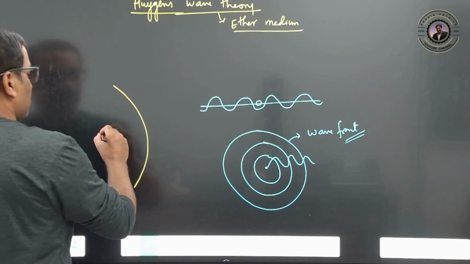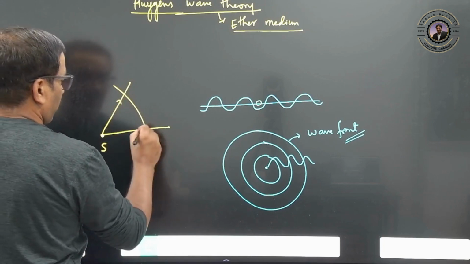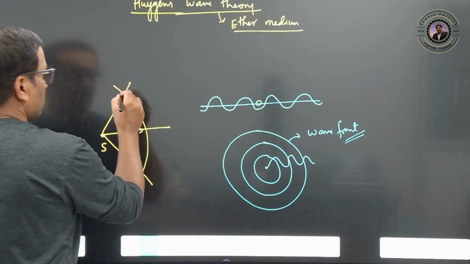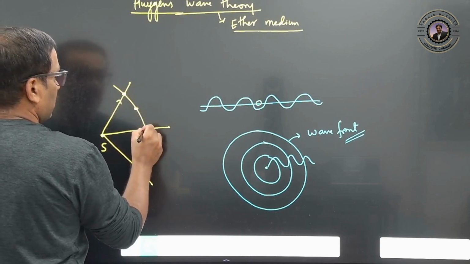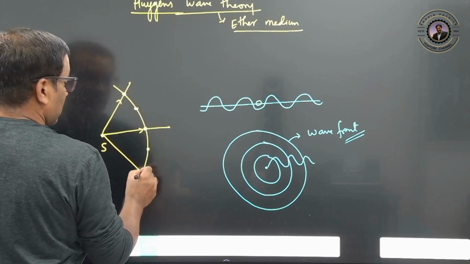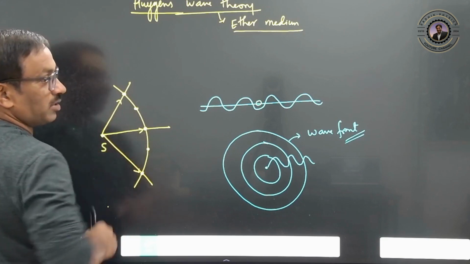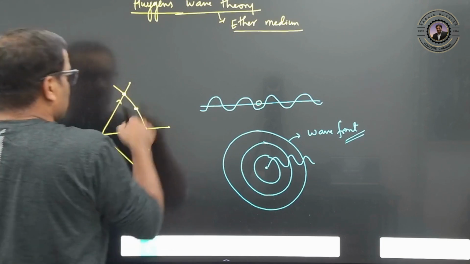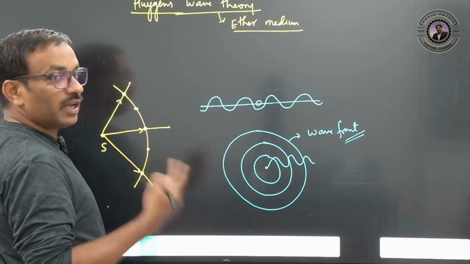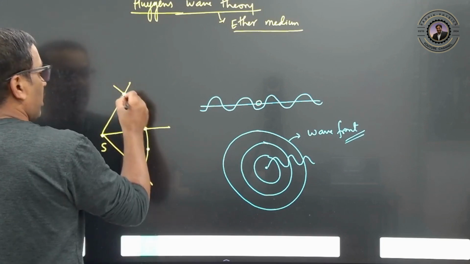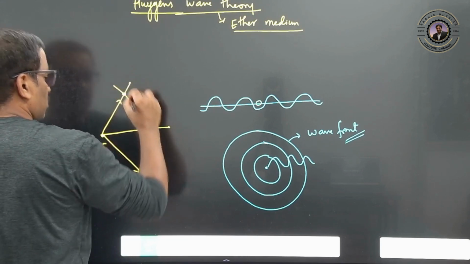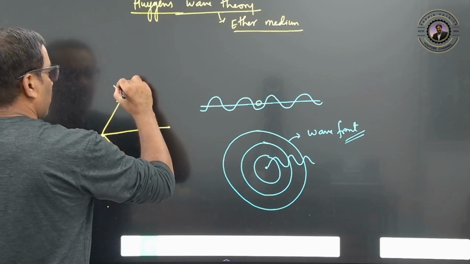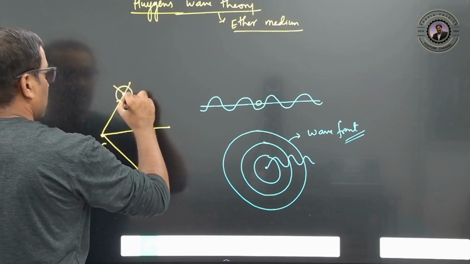He said that on this wavefront, each and every particle will act like a secondary source. This concept is very important. With this concept only, he could explain interference and diffraction. Every point on this wavefront acts like a secondary source, and this secondary source gives one more wavelet.